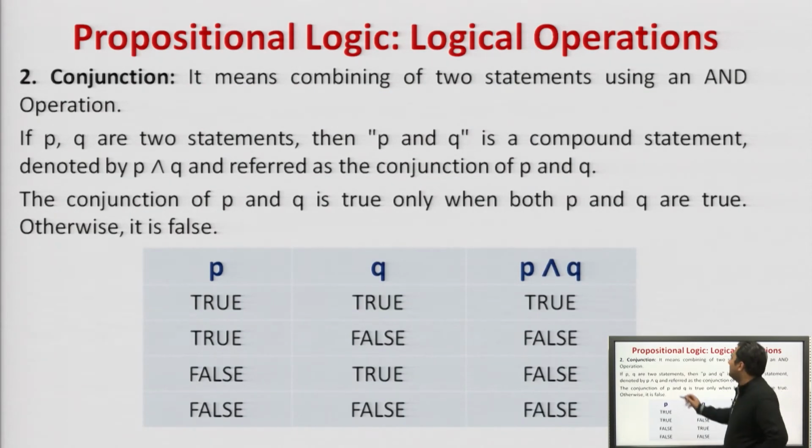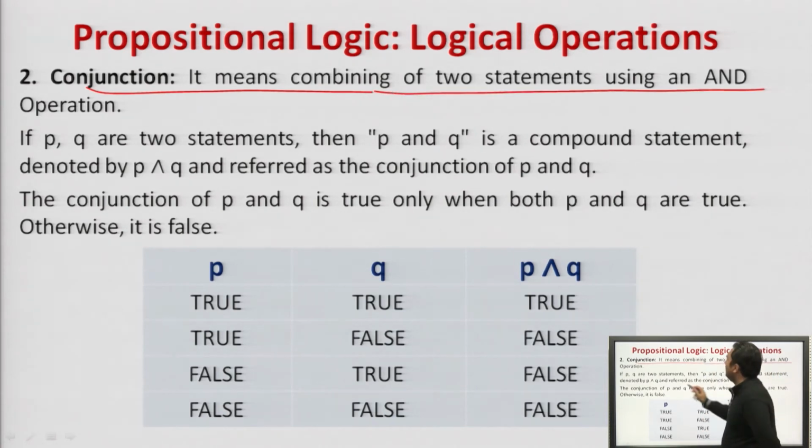Next we see another term, conjunction. It means combining two statements using AND operation.